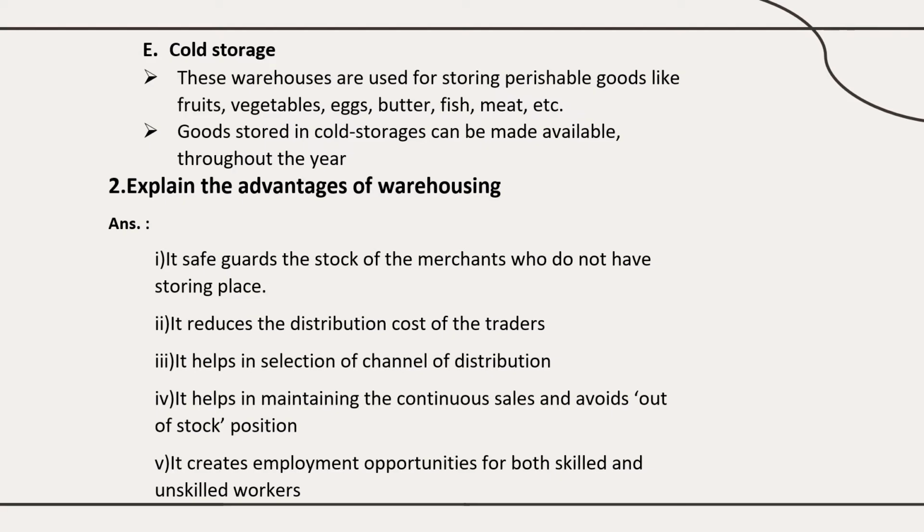Okay, and then next is cold storage. You will be learning it in the short answer, so that answer you can write here. Perishable goods are stored in the cold storage. You can give examples: fruits, vegetables, eggs, like that. And goods stored in cold storage can be made available throughout the year.